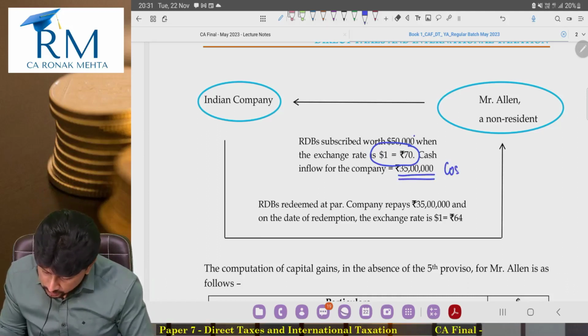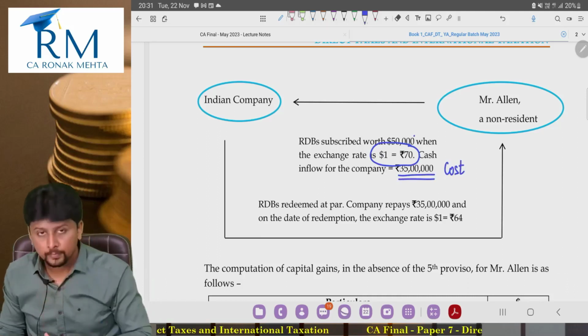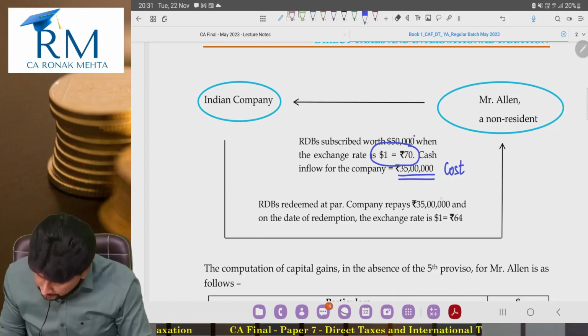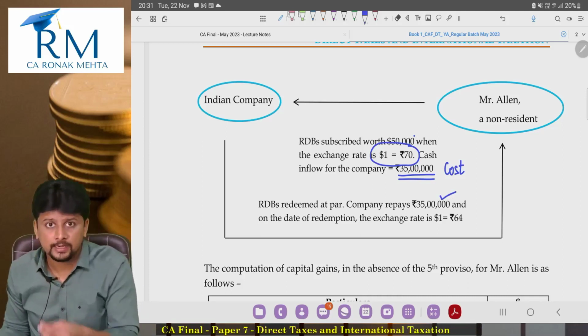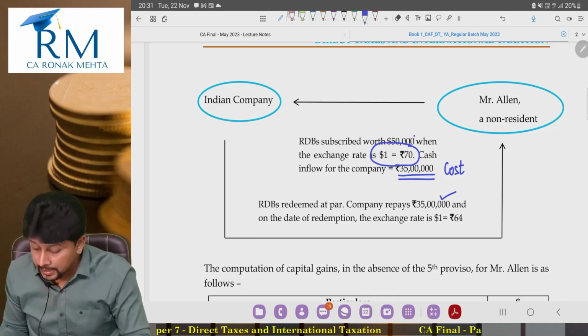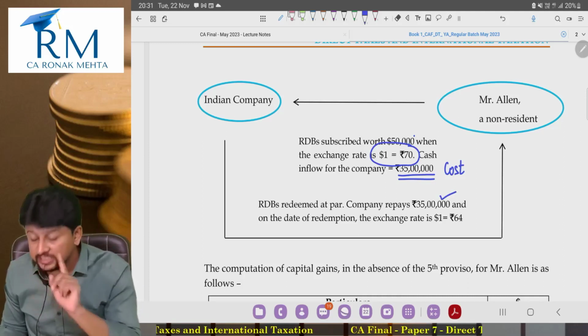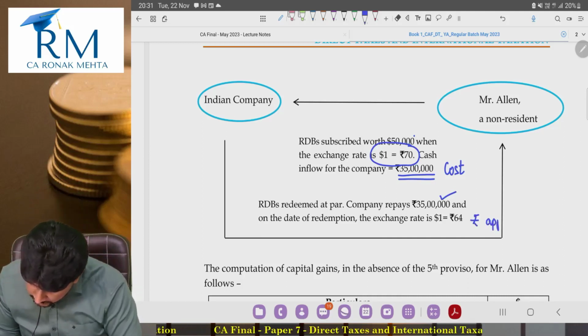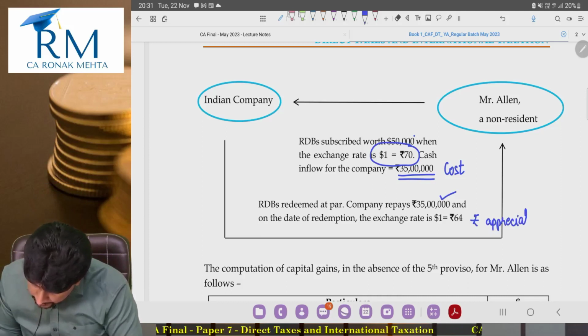This was the cost. Then the rupee denominated bonds are redeemed at par. So the Indian company paid 35 lakhs. The Indian company will pay in rupee terms. And 70 became 64. So that means rupee appreciated. Rupee became stronger.